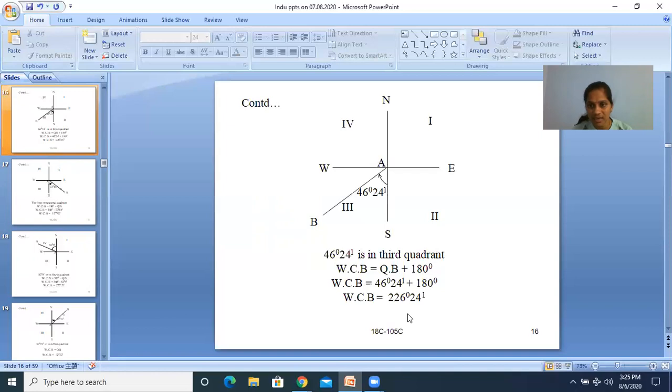In which quadrant does this line lie? So this lies in third quadrant. Third quadrant values are 180 to 270. You can recheck this also. You can check whether it is in third quadrant or not. So this value is among this 180 degrees and 270 degrees or not. You can check like that also. Okay.